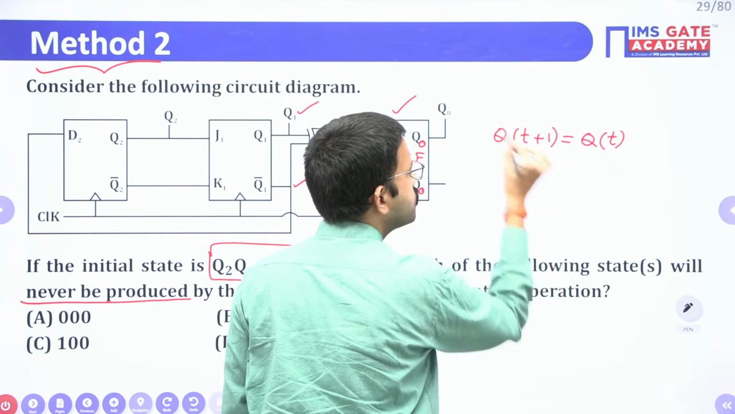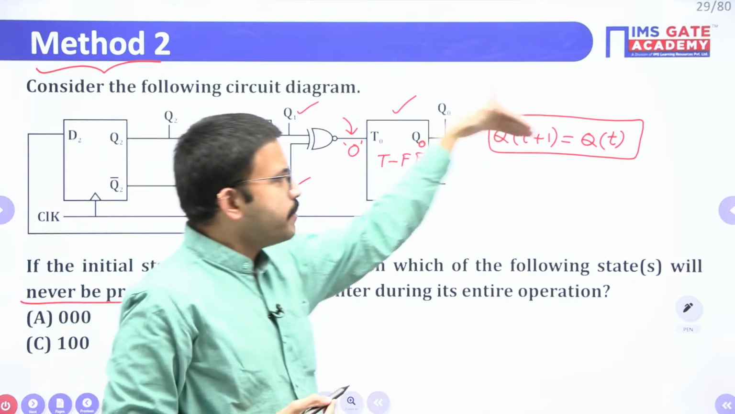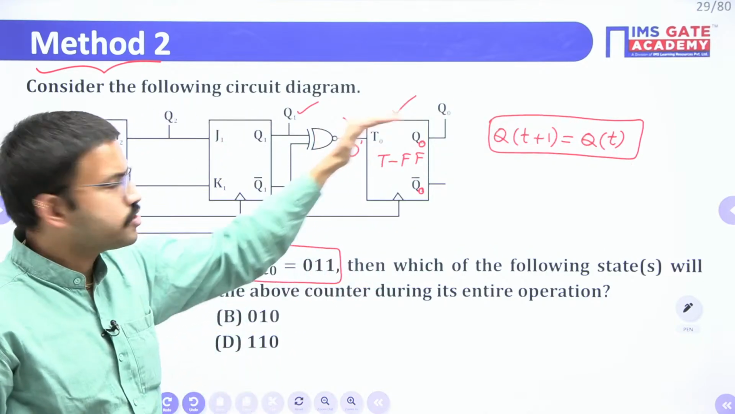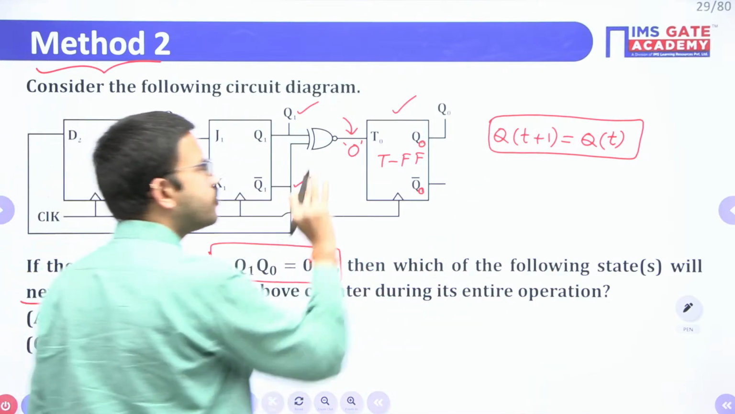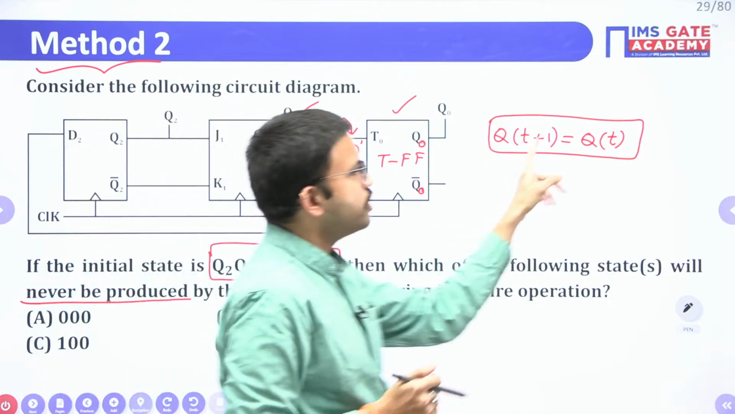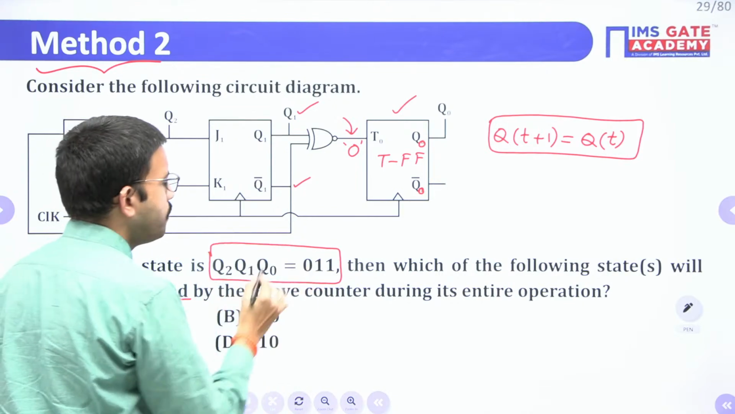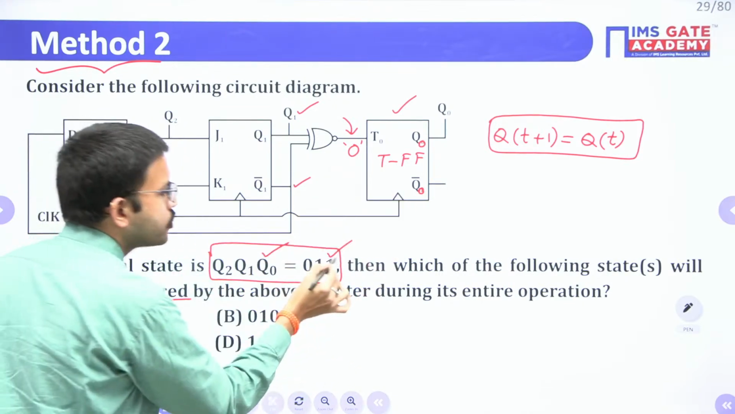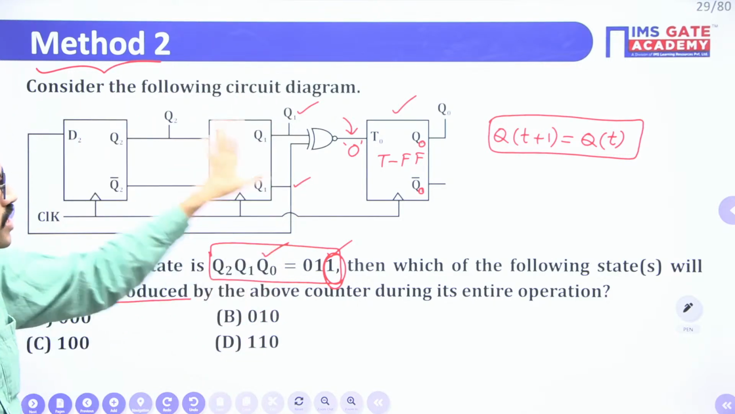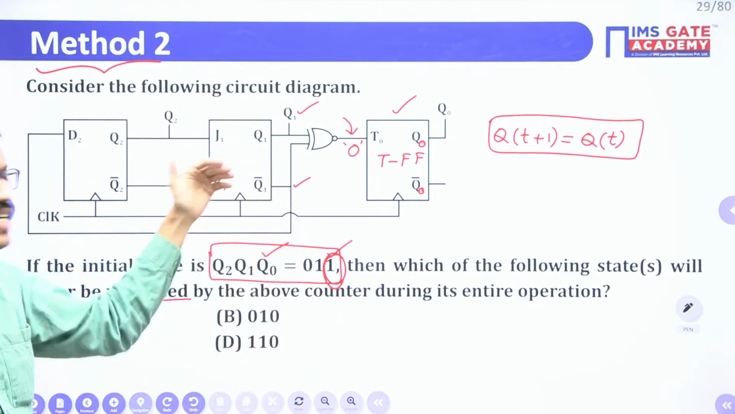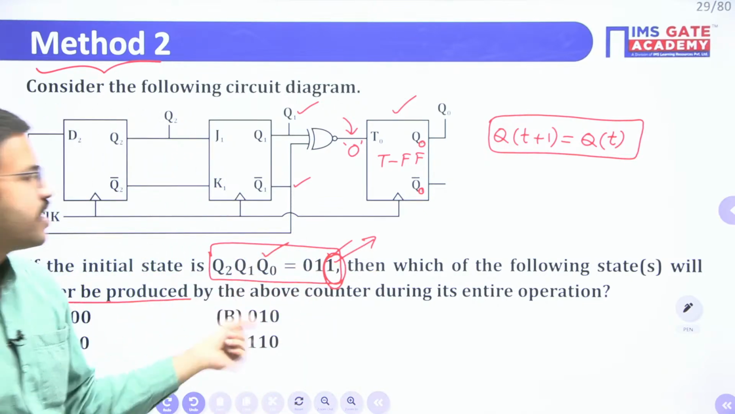Even from the truth table you might have studied, whenever T equals 0, your next state will remain in the same state. Whenever T equals 1, Q of T plus 1 will be the complement of the previous state. Now if you focus only on this flip-flop, you got Q of T plus 1 equal to Q of T. So in the given question, the Q0 value they have mentioned is 1. That means during the entire operation of this circuit, the Q0 value will remain 1. This is a must. Yes or no?